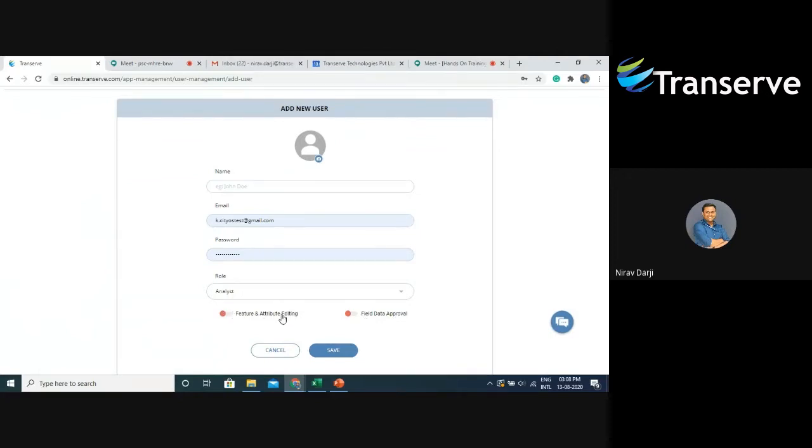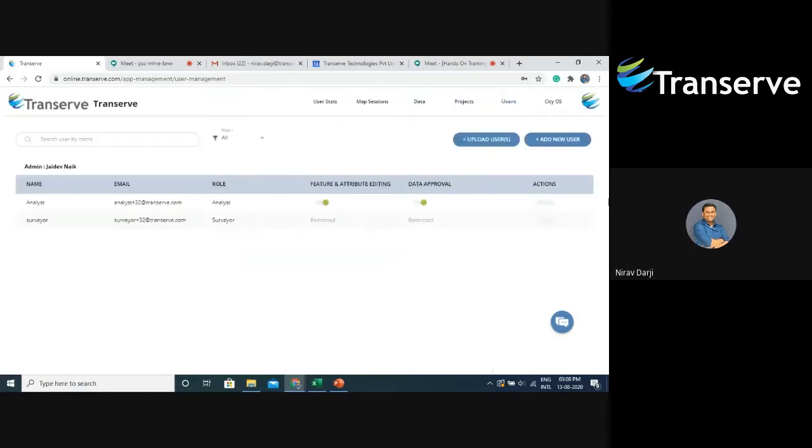If the feature editing right is enabled for an analyst, then the analyst can rectify the data collected by the surveyor by editing that data. And if the data approval right is enabled for an analyst, then the analyst can approve the data if the data collected by the surveyor is correct and can reject the data if it is found to be faulty. You can upload bulk users using the upload users functionality over here.